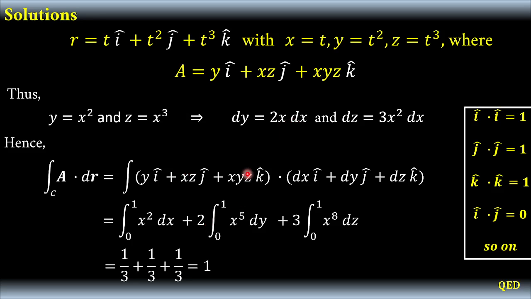And finally, we're going to multiply xyz k hat by dz k hat. So of course, k hat dotted to k hat is equal to 1. So we have x times y, which is x squared, so that is x cubed, times z, which is x cubed, so that is x to the 6. And of course, since dz is equal to 3x squared dx, that is why we have 3x to the 8 dx. And we have to evaluate this from 0 to 1. So after integration, we will find out that the answer is equal to 1.